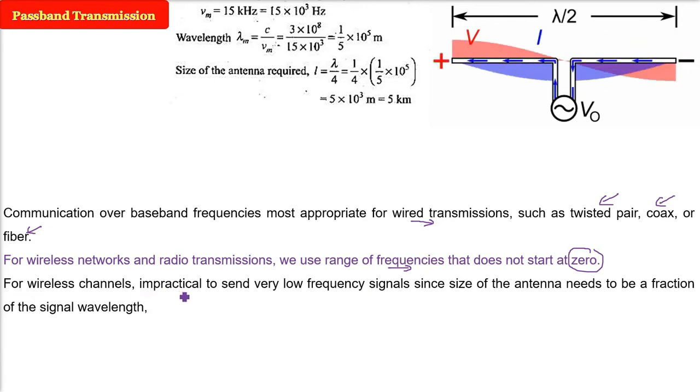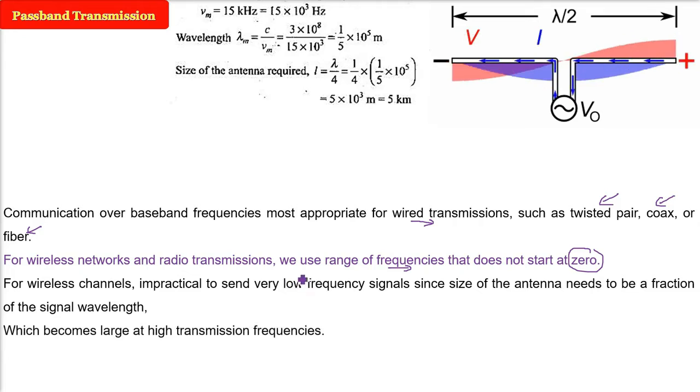Now, how do we prove it? Let us take an example, because the antenna size depends on the frequency, through wavelength and frequency. Which becomes large at higher frequencies? Now we have an example here. We have a frequency of 15 kilohertz.